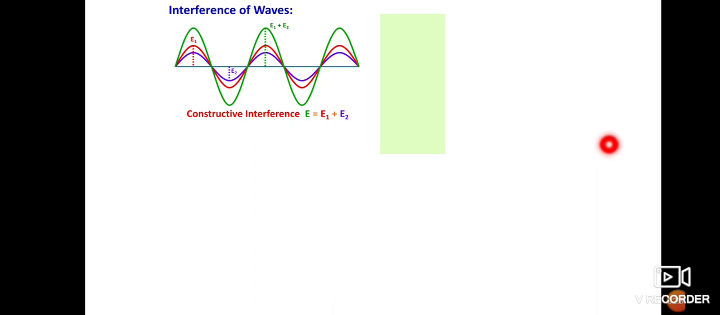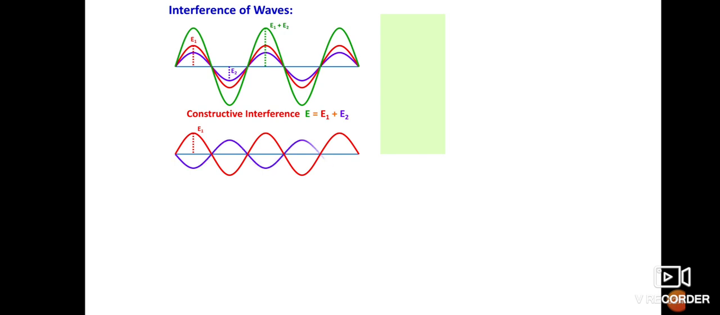Now what happens in destructive interference? Suppose it's a reference line. First this is the one wave, and there is another wave which coincides. Now we know the definition of a destructive interference.